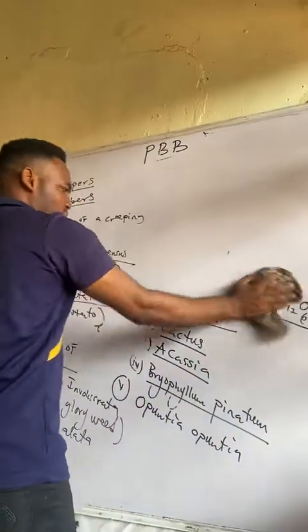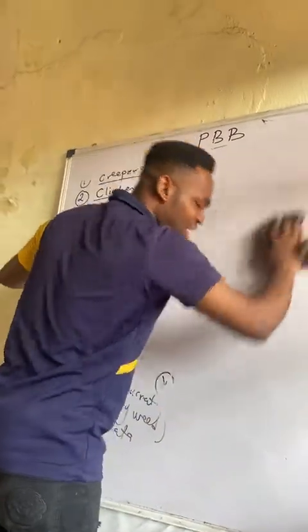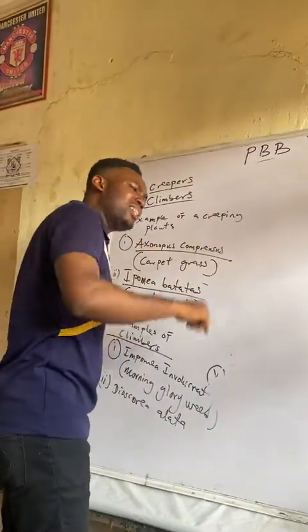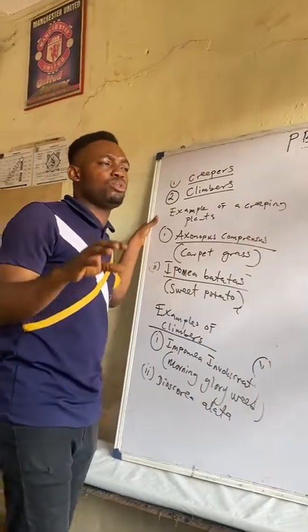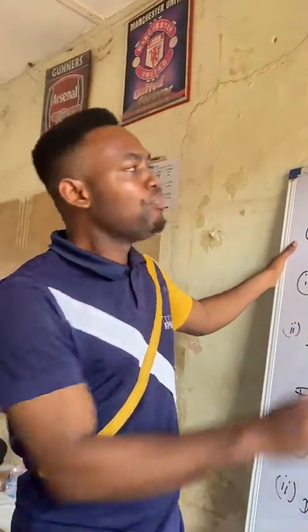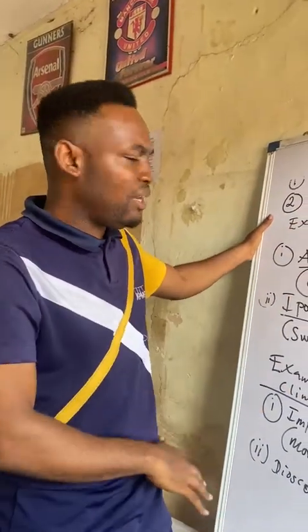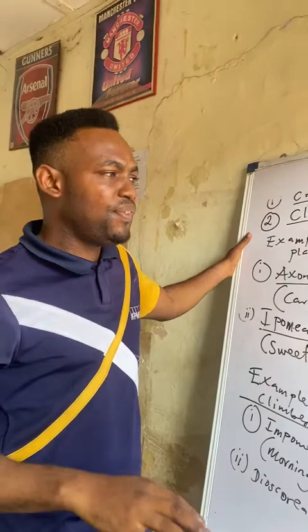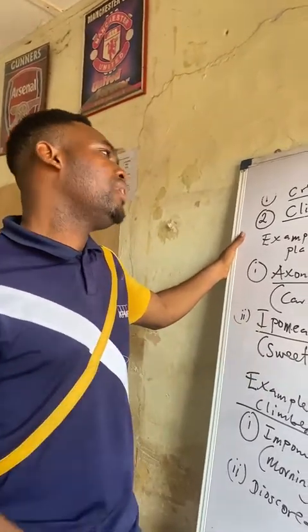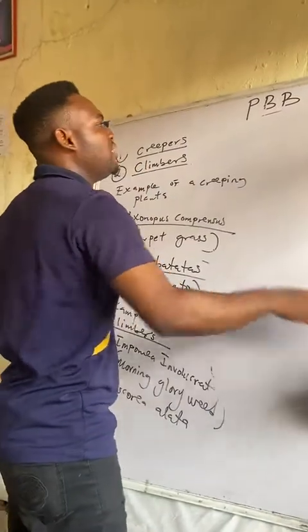The last part of this video, because I said that this is part 1, plant biology and biotechnology part 1, there will be a second video which will talk about the roots, the stem, and the leaves. This is the first part of the video. We have started on the plant biology proper. In the next video, we'll talk about the root, stem, and leaf. So I will finish up with what we have in this first video.